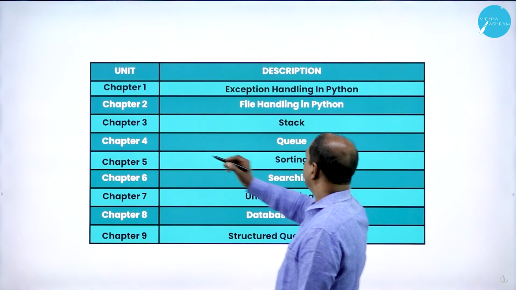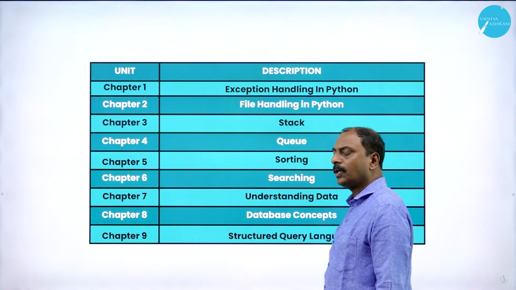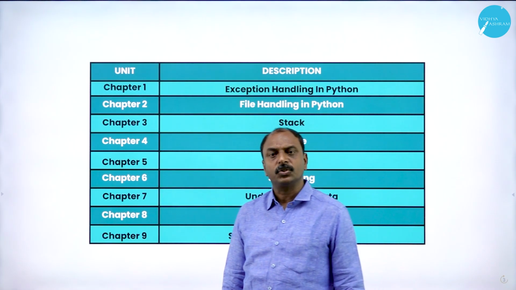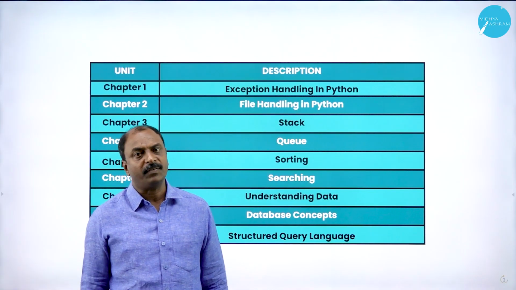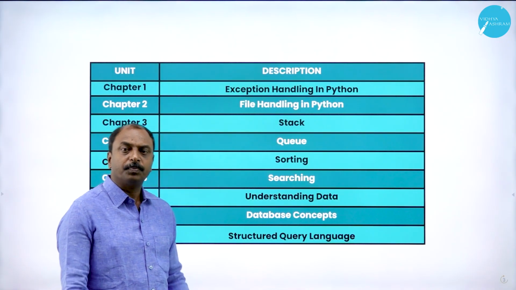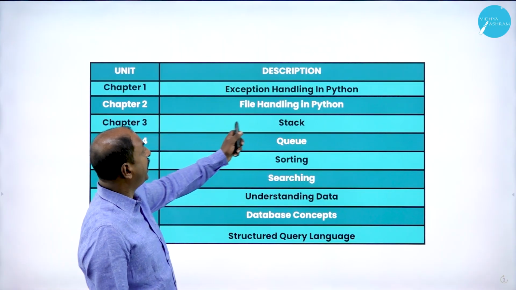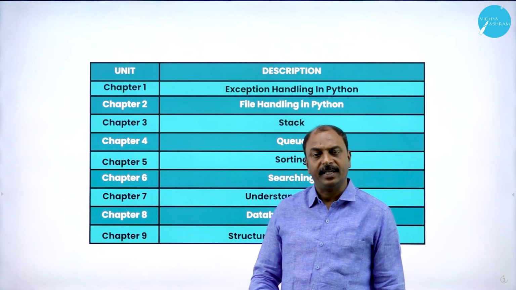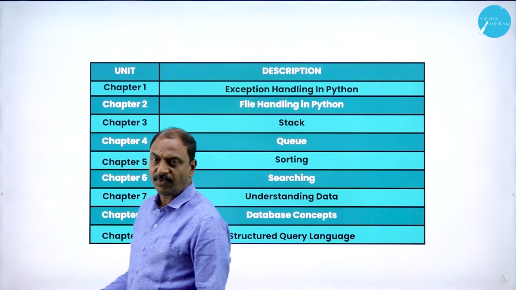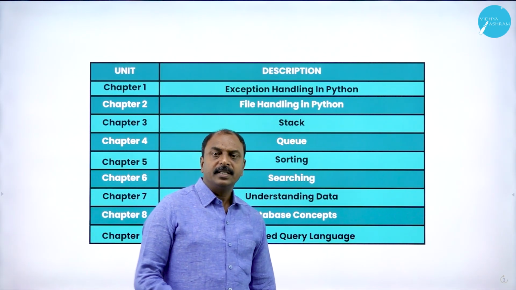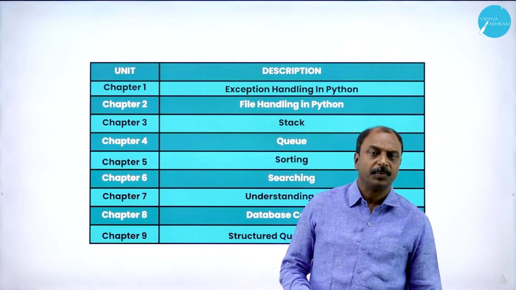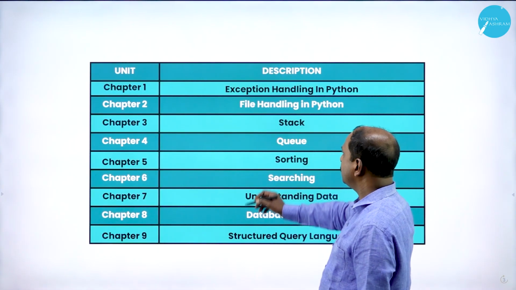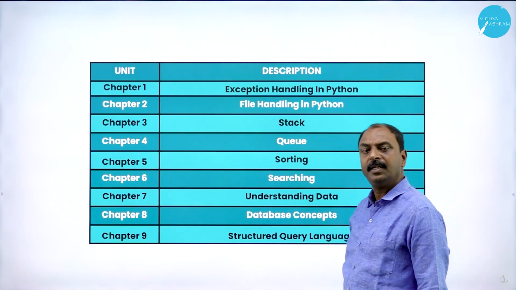Next, chapter 2, that is file handling in Python. Now, all of you know what a file is in computer science. In general, a file is nothing but a way to store different types of information. With respect to Python programming, we are learning the concept of files, what the different types of files are, and how to work with them. We are also going to learn the different commands available in Python programming to work with different types of files. So that is the chapter file handling in Python.